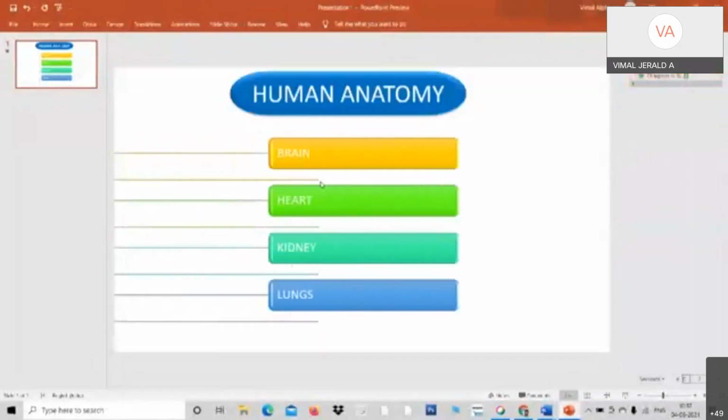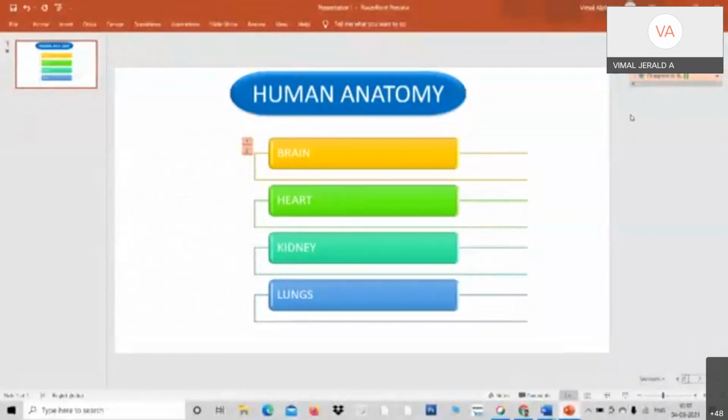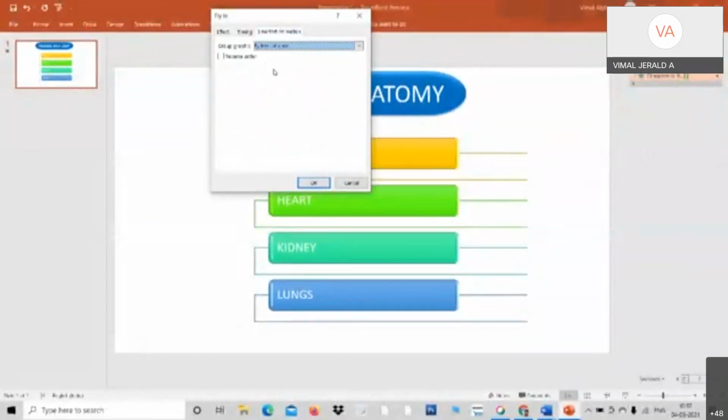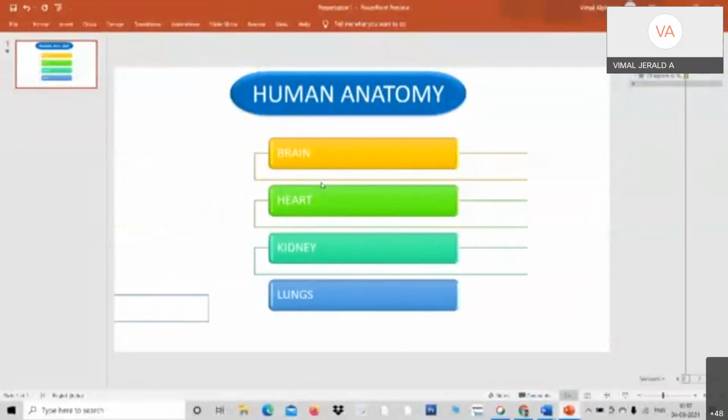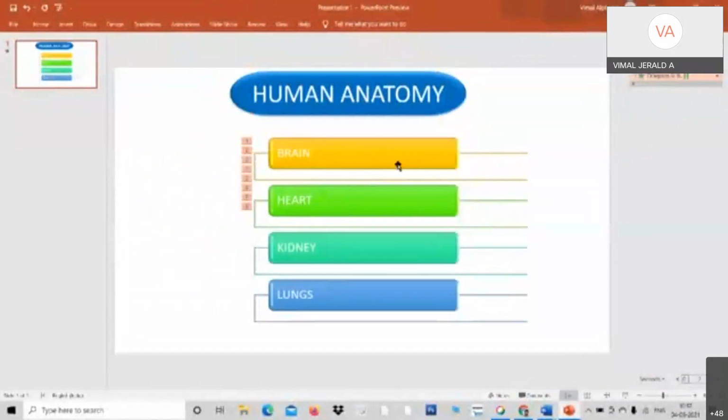See here, when I click here, sorry, go back again. See, press this arrow mark. Go to effect options and go to SmartArt animation and press one by one by level. Which means, see, one by one it comes. See here. Okay, it comes one by one. So I can explain. Only on the mouse click, it comes one by one.